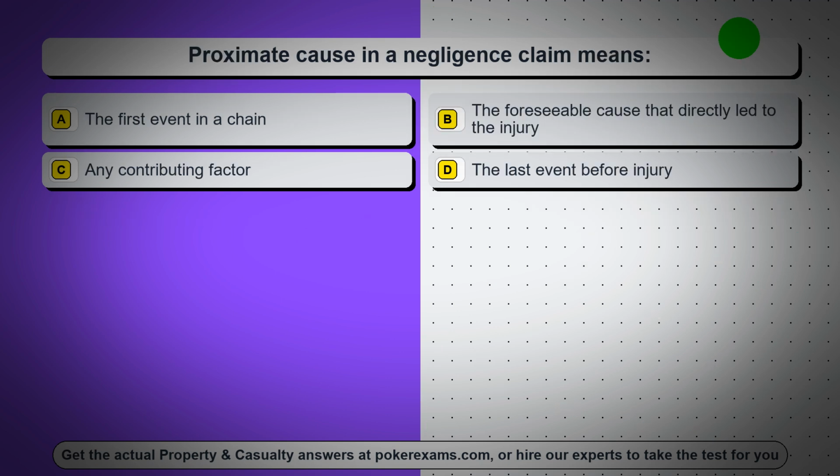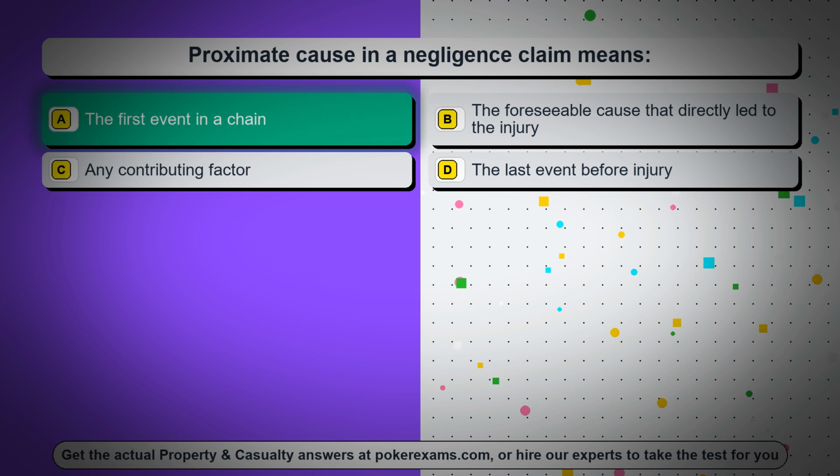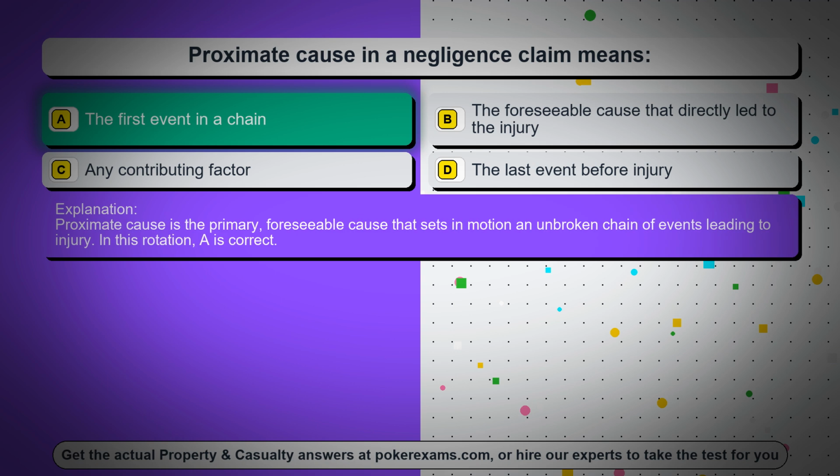Question 21. Proximate cause in a negligence claim means: Option A, the first event in a chain. Option B, the foreseeable cause that directly led to the injury. Option C, any contributing factor. Option D, the last event before injury. The correct answer is option A, the first event in a chain. Proximate cause is the primary, foreseeable cause that sets in motion an unbroken chain of events leading to injury. In this rotation, A is correct.